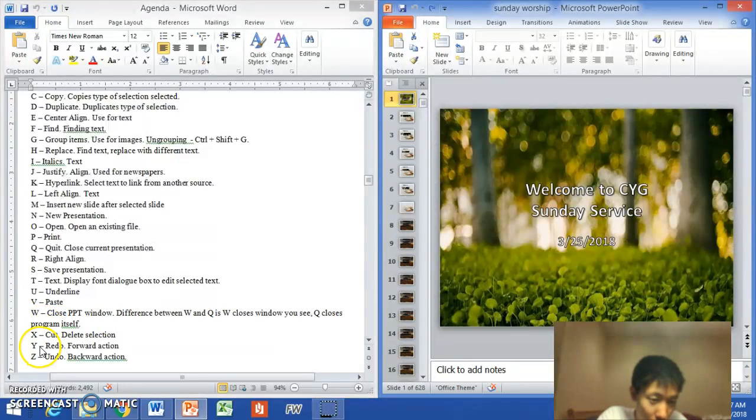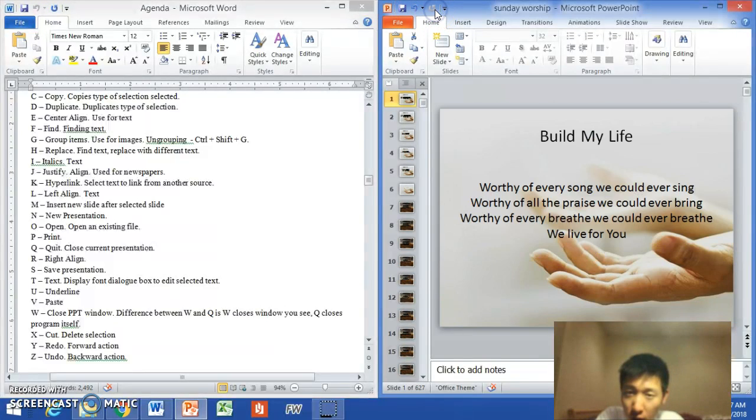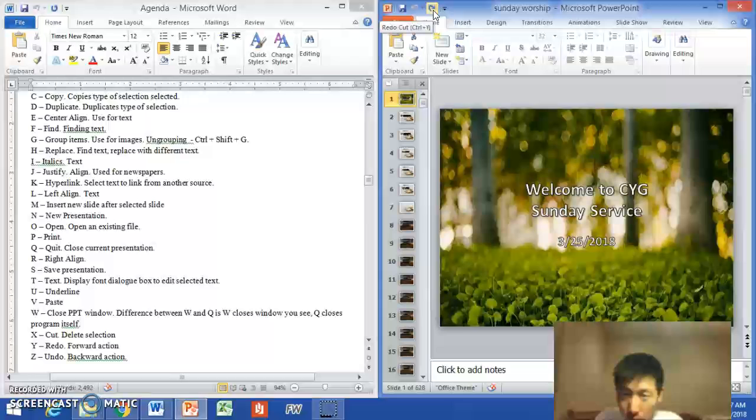Control Y, redo. It's going to look like a reflection of the undo button, or it's going to look like a cycle loop, repeating an action or redoing an action. Now this icon only shows up when I press undo.